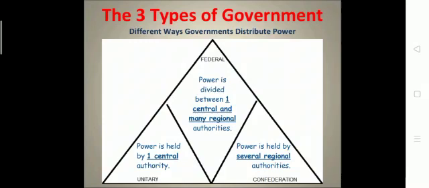in federalism, power is divided between one central government and many regional authorities. It means the central authority passes its power to the states, and the states pass power to the local governments, and then the country is ruled in a systematic manner.